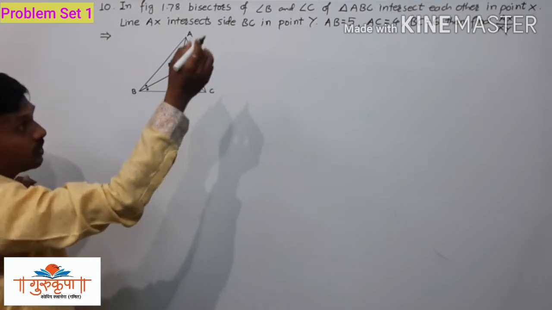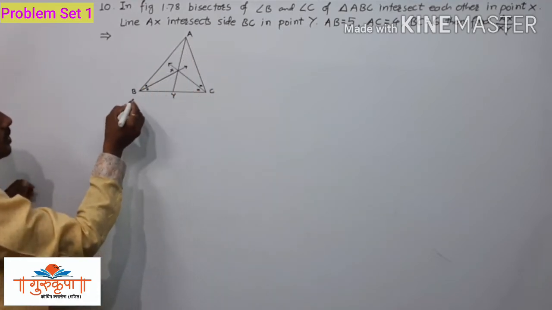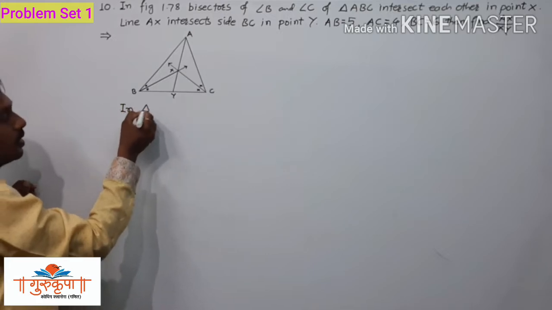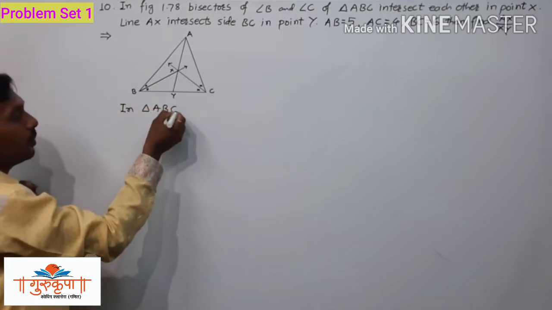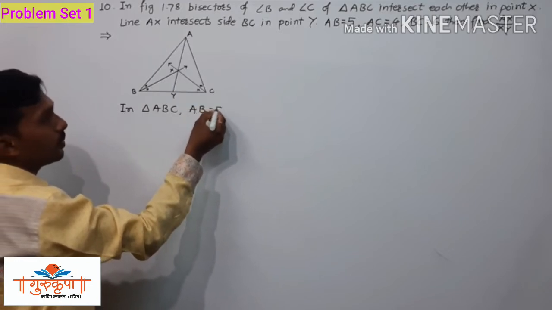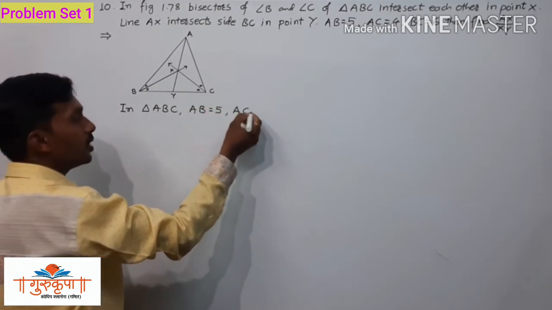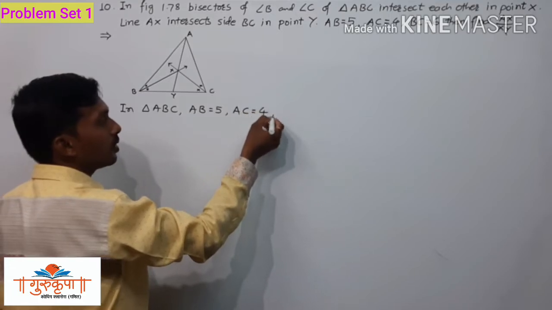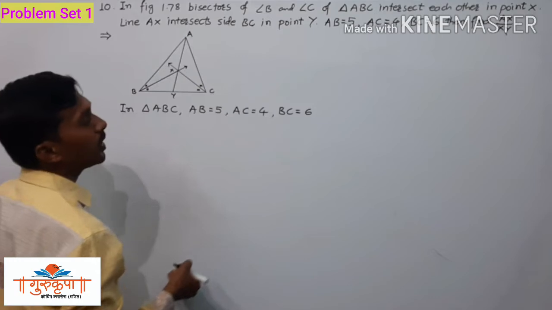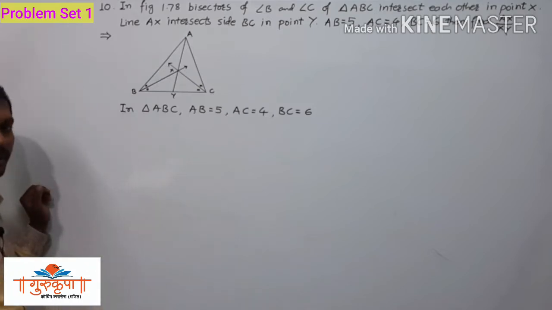First we write the measurements of the sides given in triangle ABC. In triangle ABC, AB is equal to 5, AC is equal to 4, BC is equal to 6, and we have to find AX upon XY.